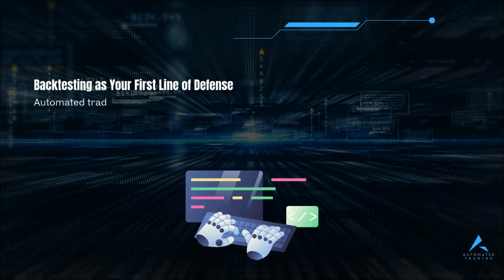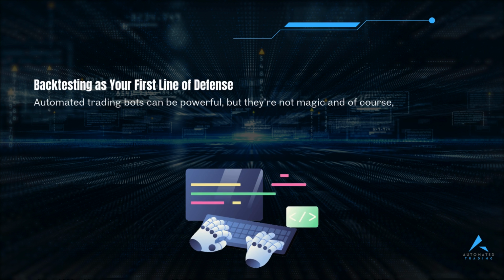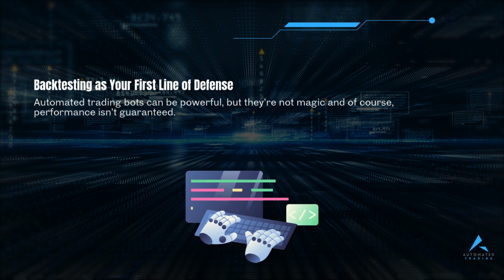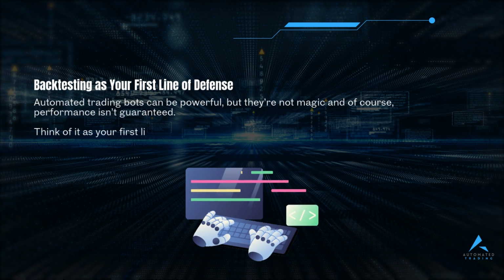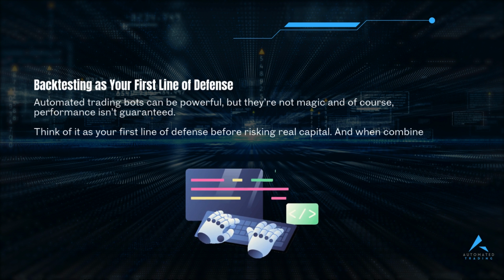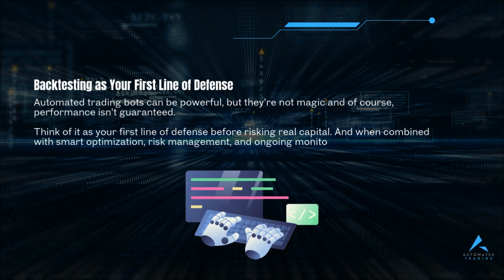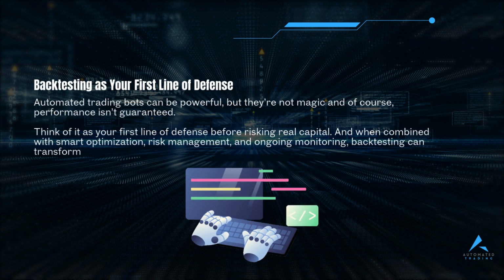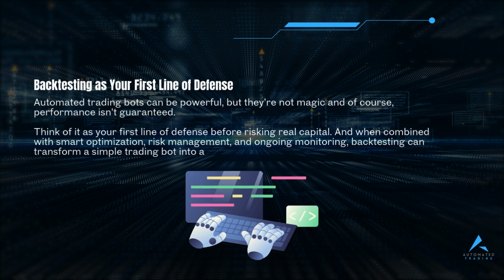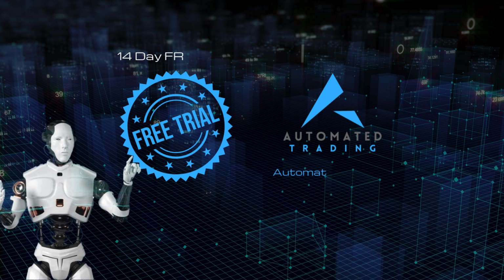Look at backtesting as your first line of defense. Automated trading bots can be powerful, but they're not magic, and of course, performance isn't guaranteed. Think of it as your first line of defense before risking real capital. And when combined with smart optimization, risk management, and ongoing monitoring, backtesting can transform a simple trading bot into a profitable long-term strategy.